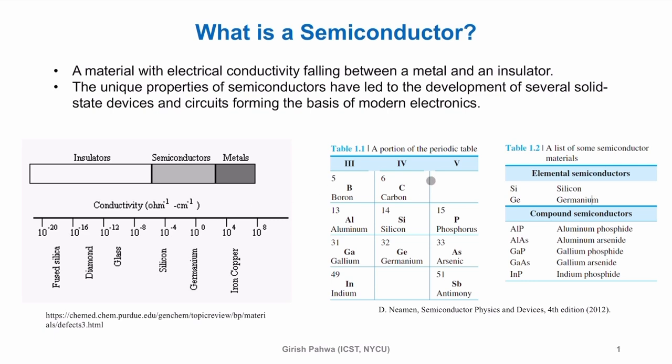So if we talk about what kind of elements are semiconductors, in the periodic table, the group 4 elements, silicon and germanium, they behave as semiconductors. So they have a conductivity which falls in this range. Carbon is not a semiconductor, carbon is an insulator. Some altered form of carbon can behave like a semiconductor, for example, graphene, and not a simple graphene. You will have to do some engineering in that, and in certain conditions it can behave like a semiconductor. But a normal carbon which has a diamond structure, no, it's not a semiconductor, it's an insulator.